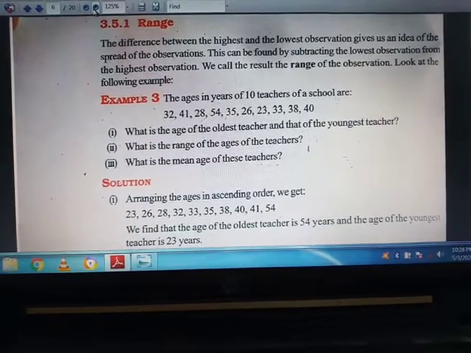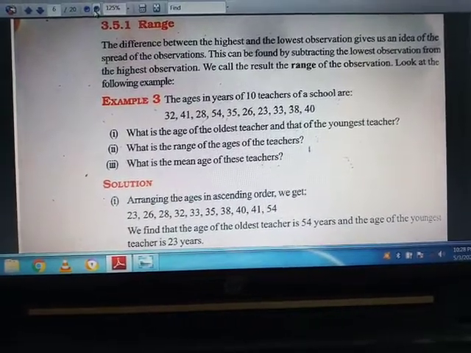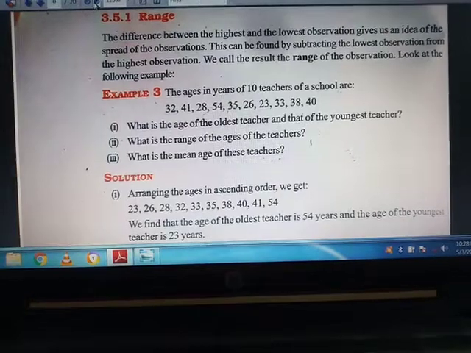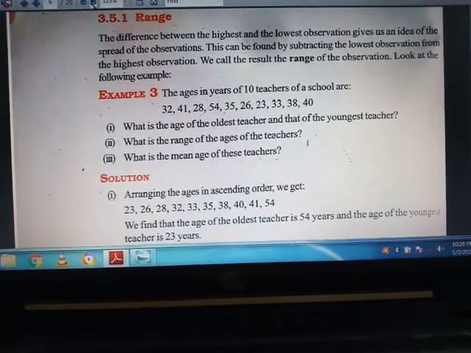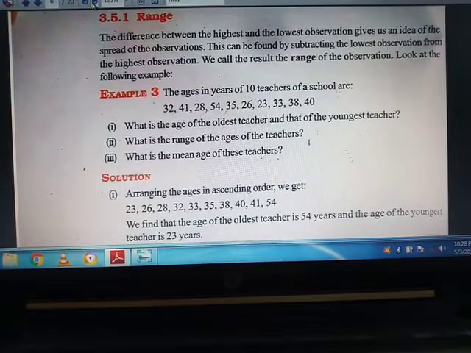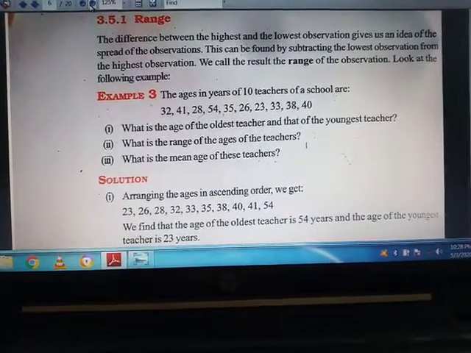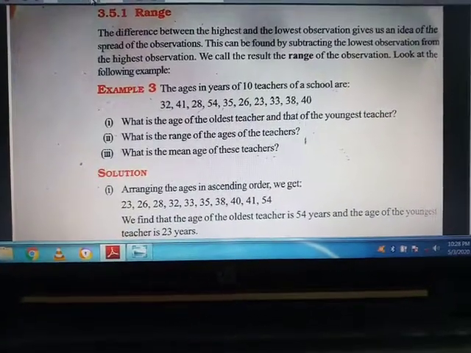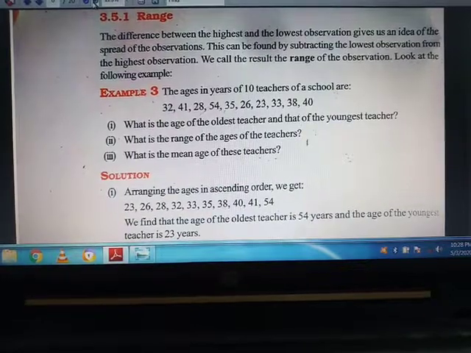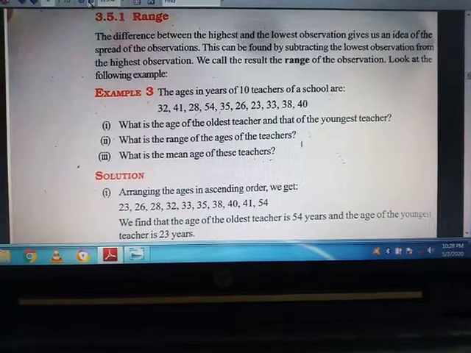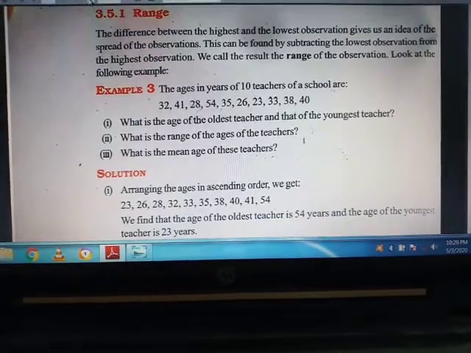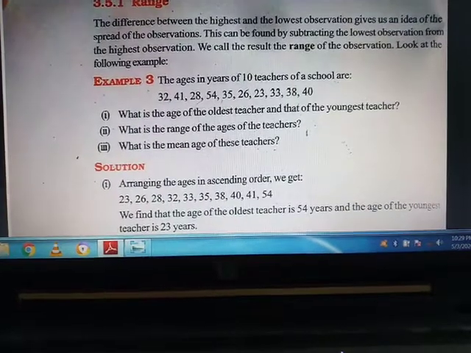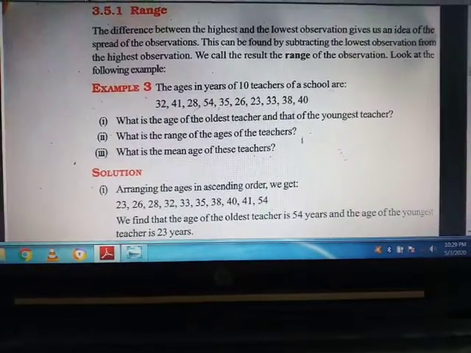For finding range, we will do what? We will find the highest observation, that means the value of the highest. If you write numbers from 1 to 100, you can see that 100 is the highest number, and the lowest number is 1. So you will find the difference between these two, the highest and the lowest observation, that is 100 and 1. You will get 99, and the value 99 will be the range of the observation.